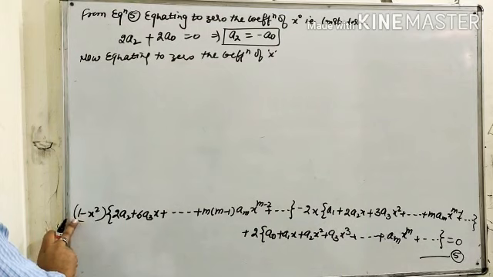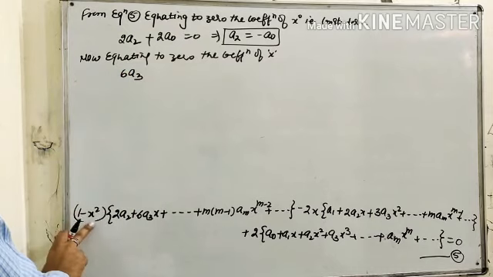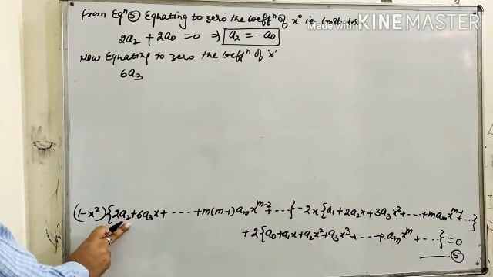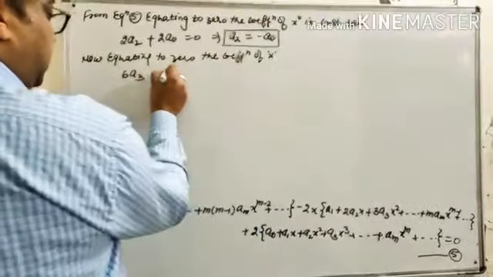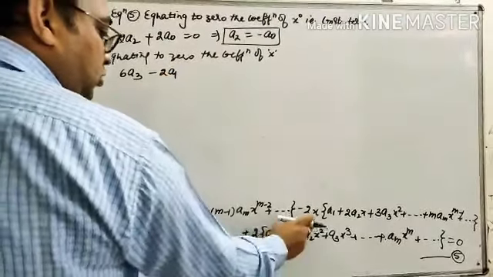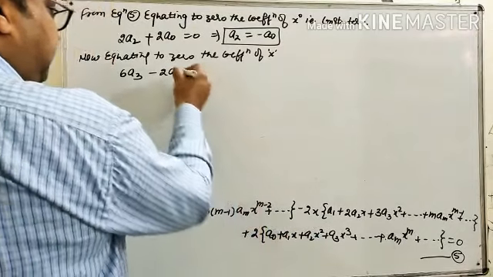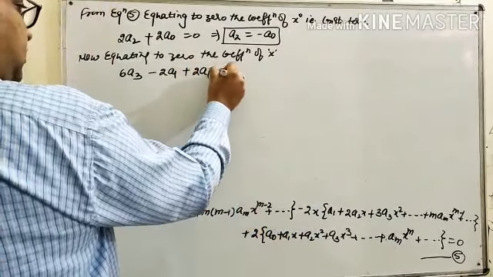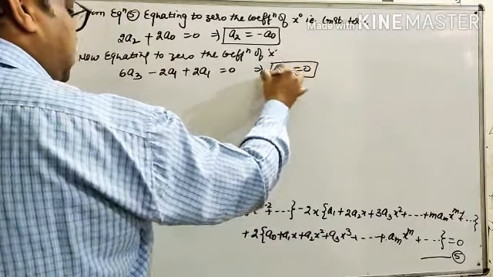Again multiplying by 1, we get the coefficient of x as 6a3. When we multiply by x², no coefficient of x exists, so leave it. When we multiply by minus 2x, we get the coefficient of x as minus 2a1. And when we multiply by 2, we get the coefficient 2a1. So from here we get a3 equals 0.